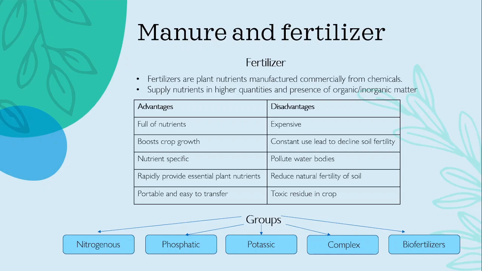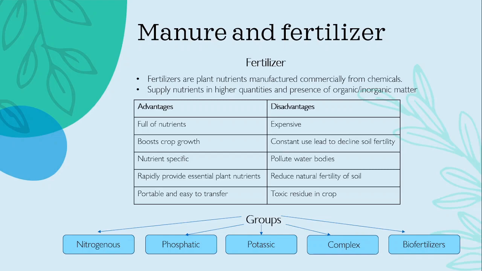Okay, so there are various groups of fertilizer. Those are nitrogenous fertilizer, phosphatic fertilizer, potassic fertilizer, complex fertilizer, and biofertilizer. From the name only you can understand: nitrogenous fertilizer mainly contains nitrogen, phosphatic fertilizer mainly contains phosphate, potassic fertilizer mainly contains potassium, and complex fertilizer has more than one or two elements in it.